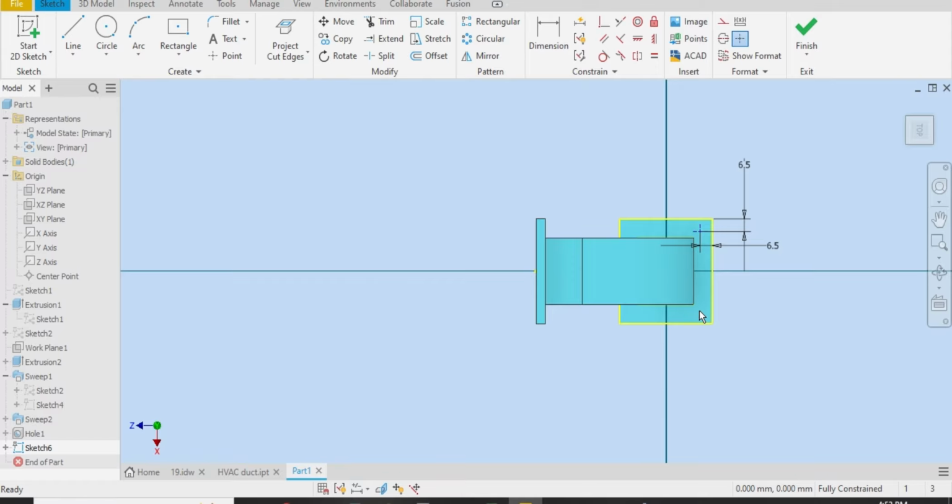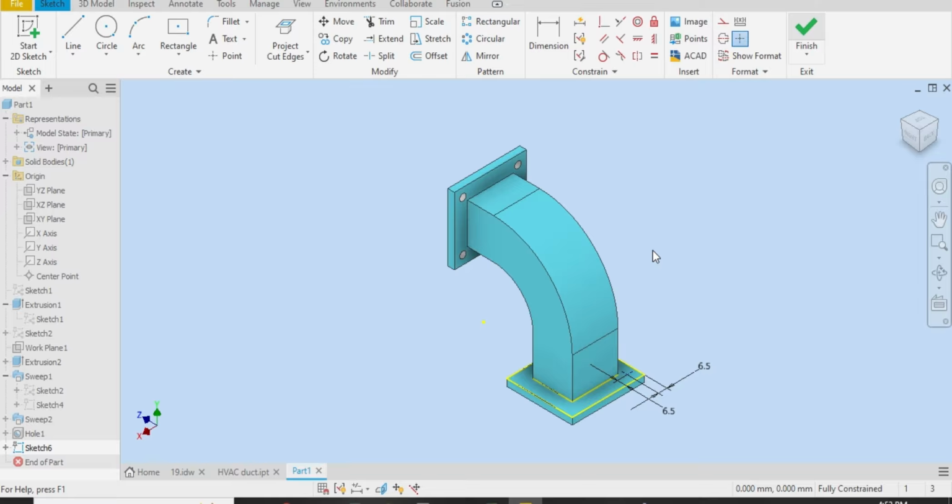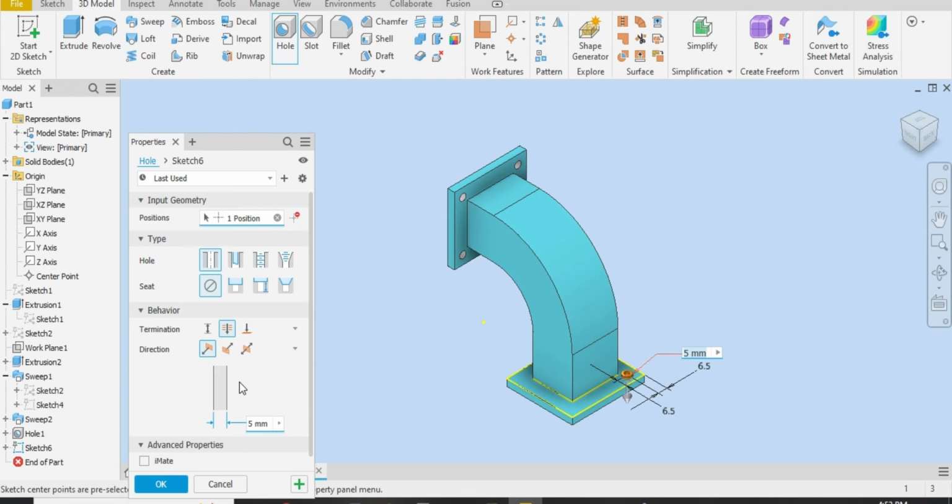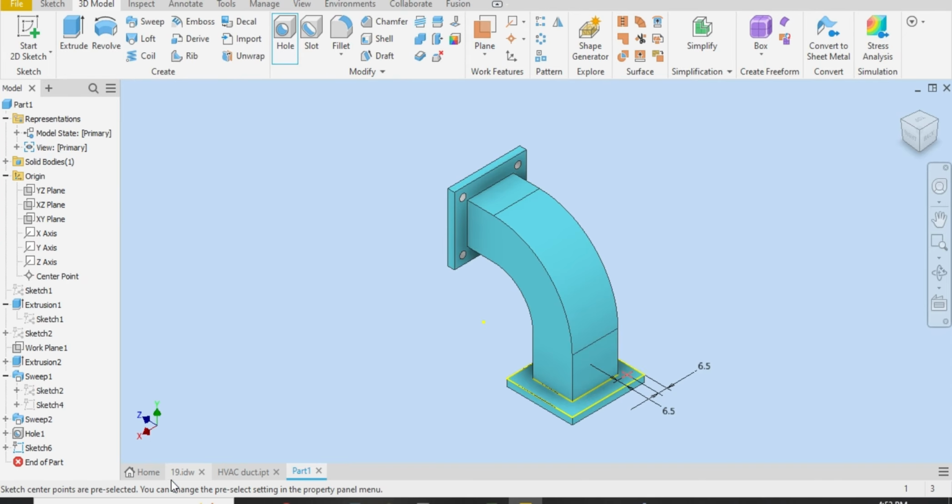Let me just delete it. We will do mirror for this. Let me select hole, select this 5 millimeter and through all, and let me select OK.